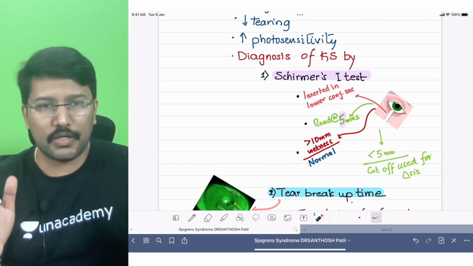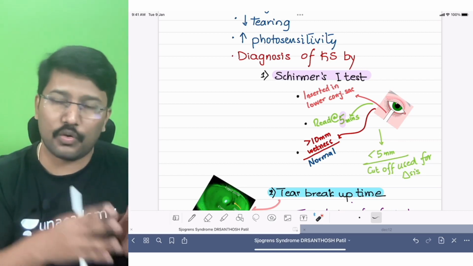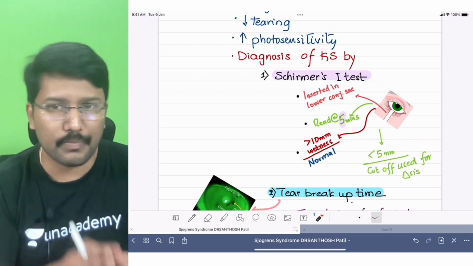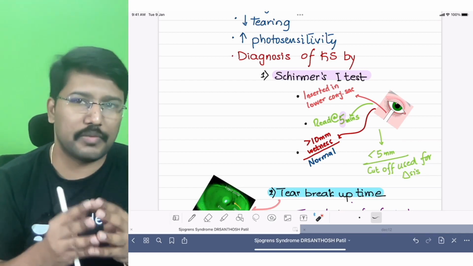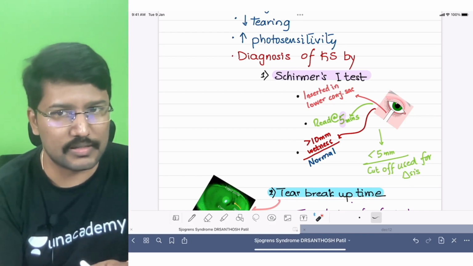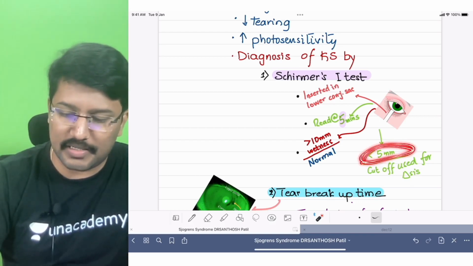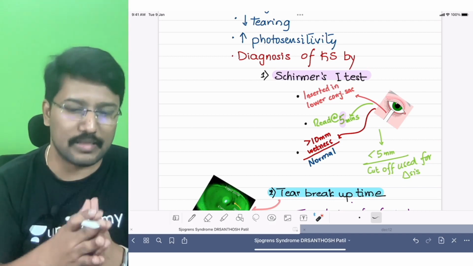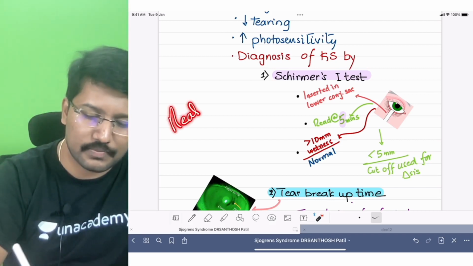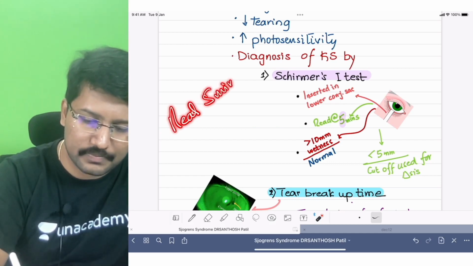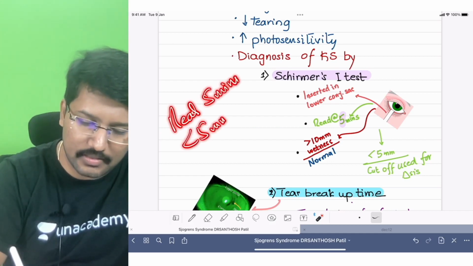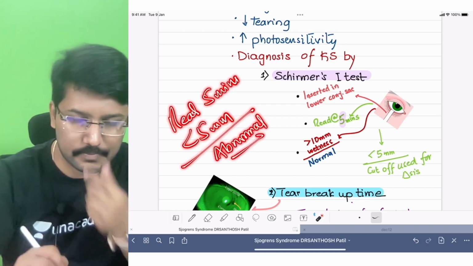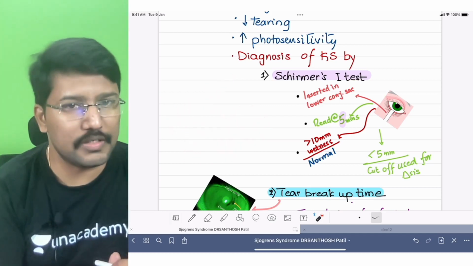If it is between 5 and 10 millimeters, you probably need to repeat the test or look for other possible causes, try to address them, and then repeat the test. Less than 5 millimeters is kind of confirmatory that there is keratoconjunctivitis sicca. Less than 5 millimeters is the number I want you to remember. That's why I told you, when it comes to Schirmer's eye test, what we have to remember is numbers. We read it at 5 minutes, and less than 5 millimeters is abnormal. Okay, so that's about Schirmer's eye test.